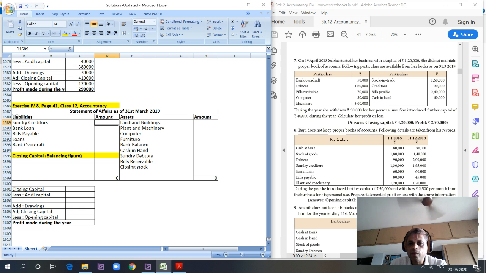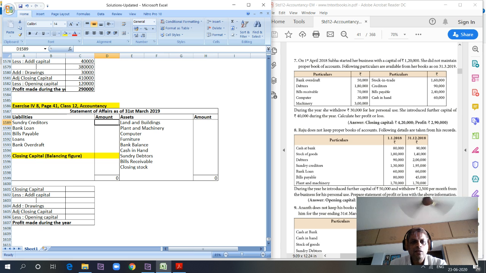Raju does not keep proper books of accounts. Hope this question 7 is clear, right? Any doubts, please let me know. Question 8. Raju does not keep proper books of accounts. Following details are taken from his records. We have the opening balance and we have the closing balance. Do you have capital mentioned here? No. During the year, he introduced a further capital of 50,000 and withdrew 2,500 rupees per month from the business for his personal use. Prepare statement of profit or loss with the above information. So we don't have an opening capital, we don't have closing capital, and we have to find out the opening and closing capital as well.